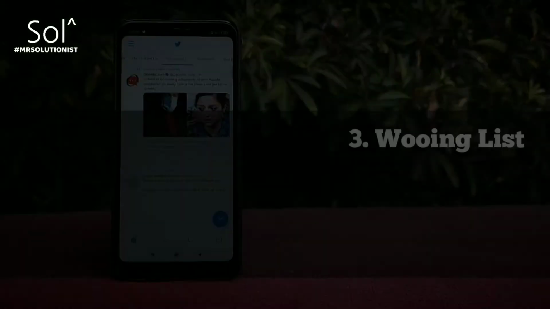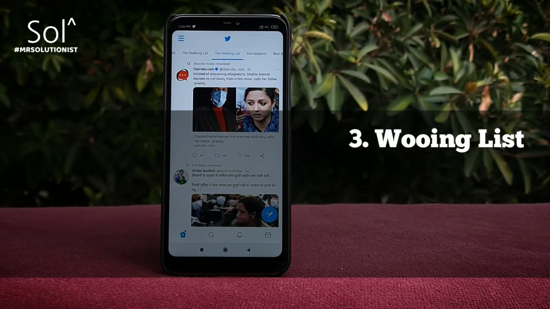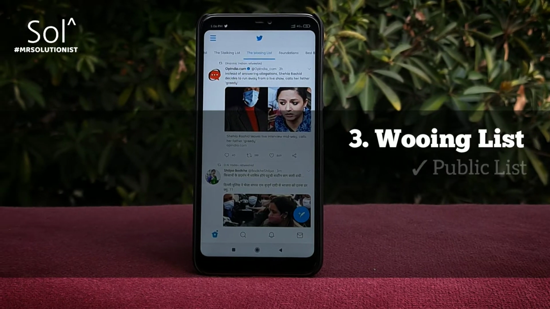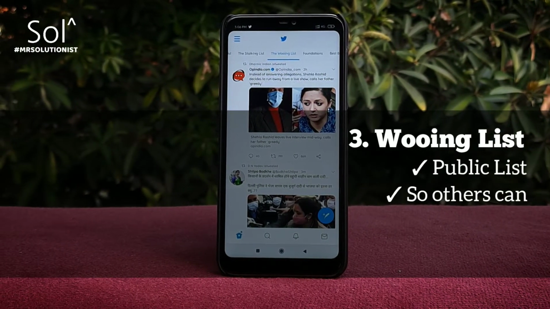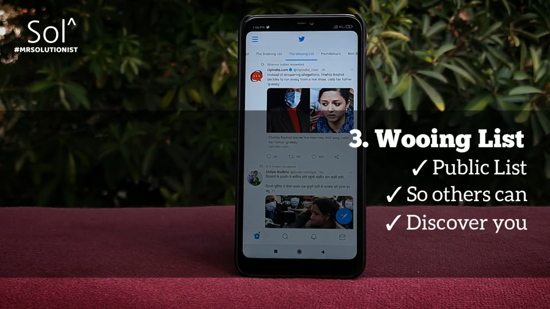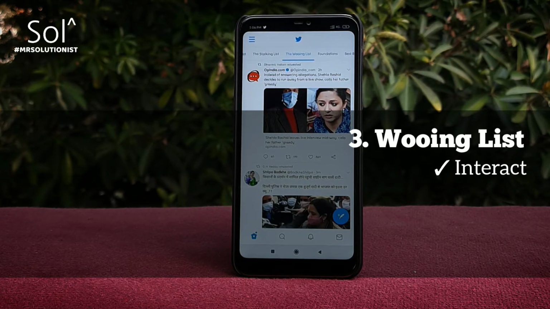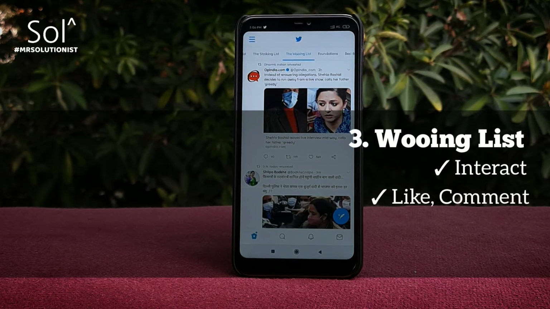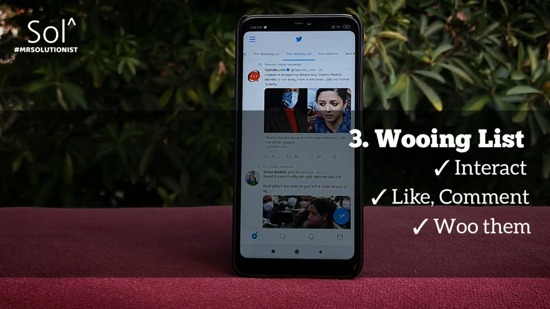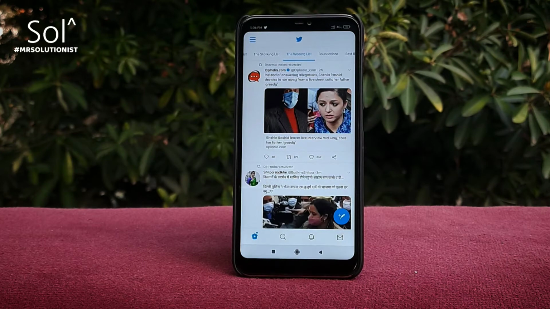You also must have a wooing list. Opposite to the stalking list, this is a public list where you added accounts that you want eventually to follow you. So you interact with them, engage with their tweets, basically do everything to woo them until they start following you, and continue to engage with them even further than that.